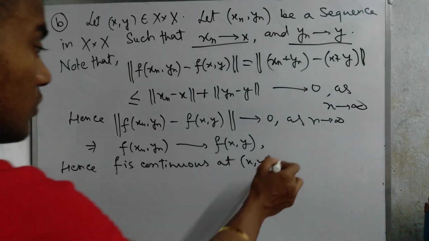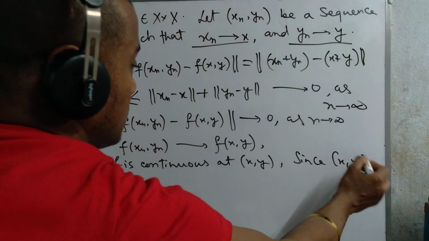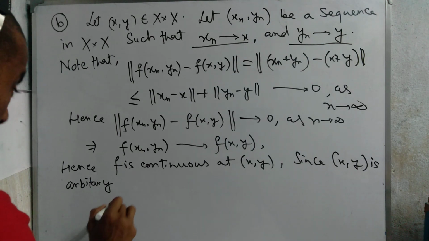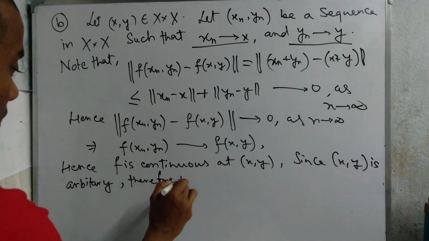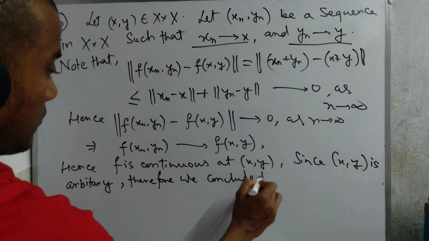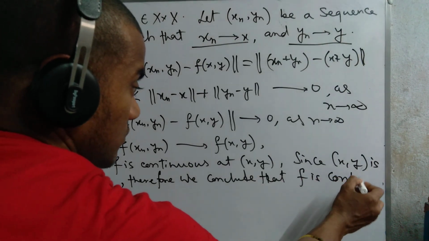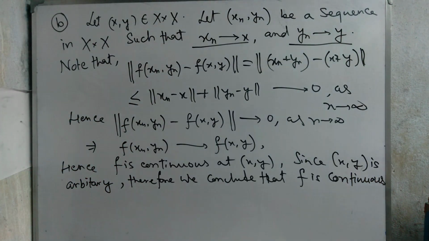Okay, so since (x, y) is arbitrary, therefore we conclude that f is continuous on X cross X. So therefore we conclude that f is continuous on X cross X.